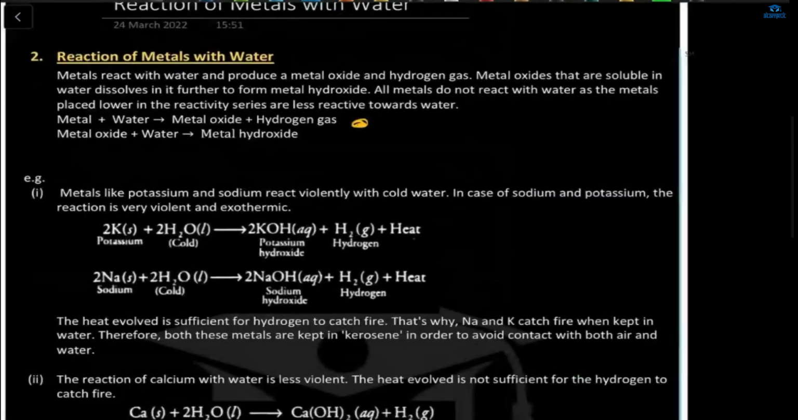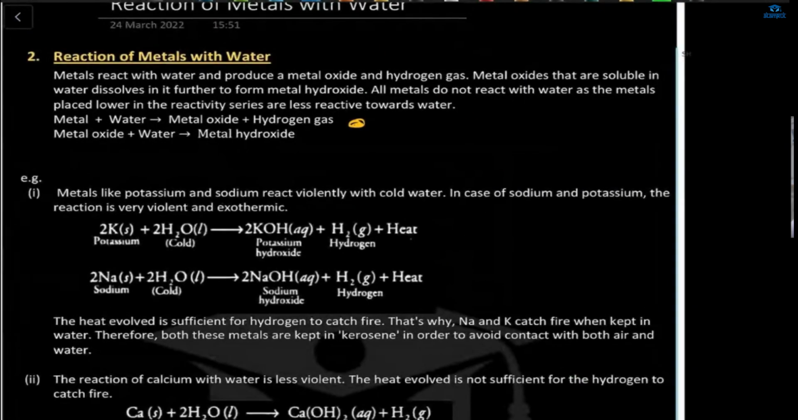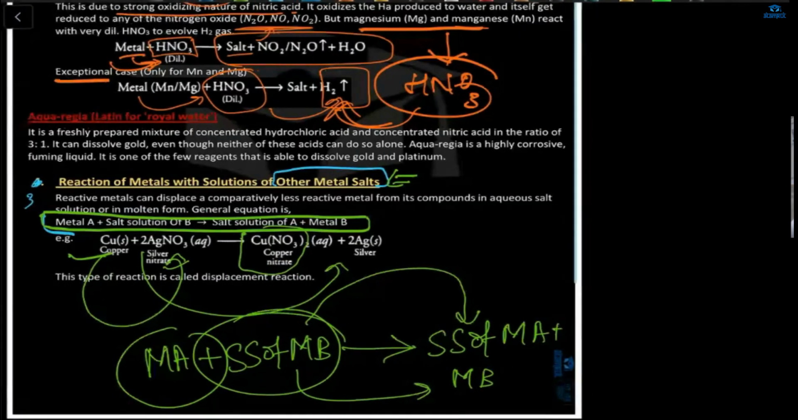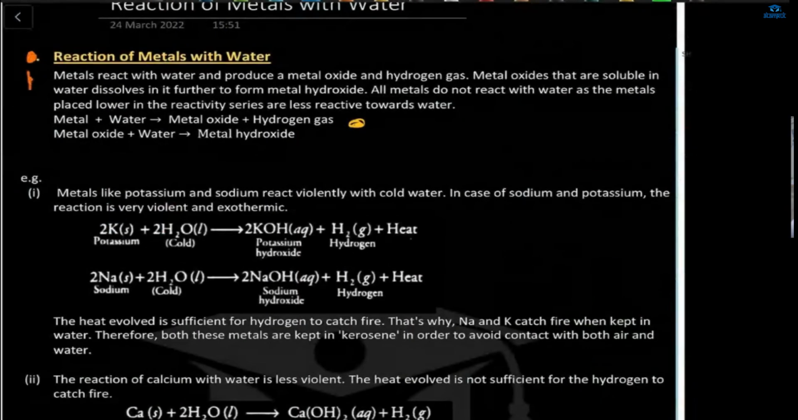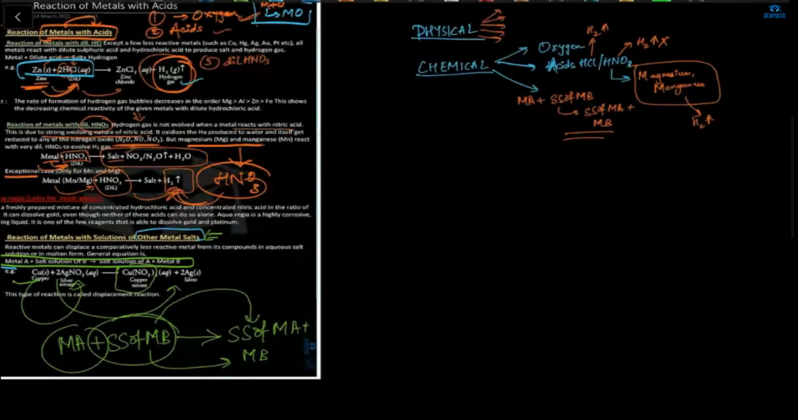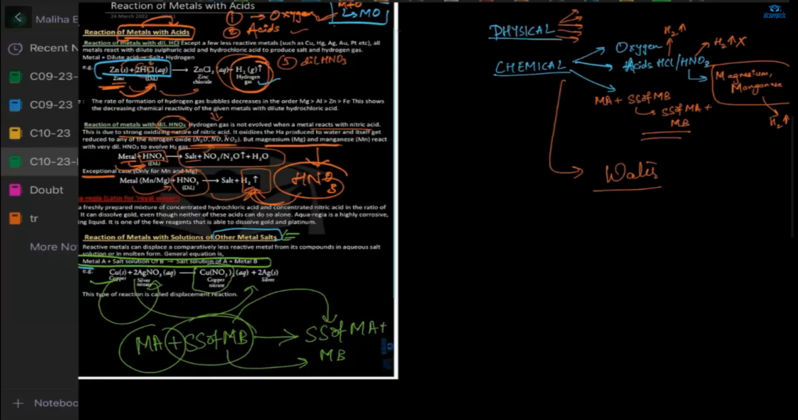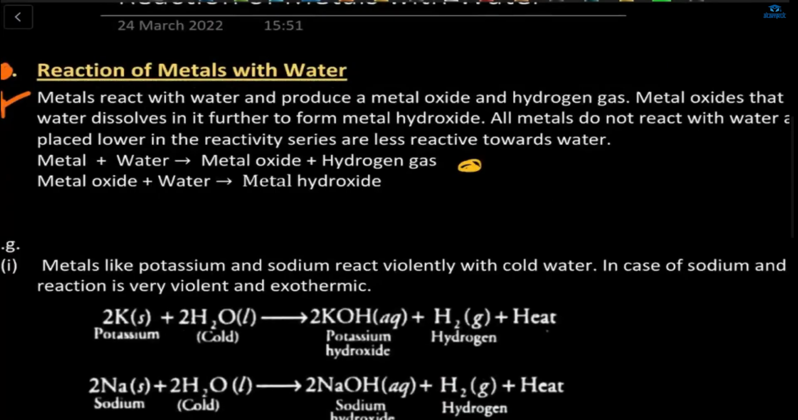Okay. And the last is with water. This is the fourth. Fourth, no? Yes, ma'am. Yeah, fourth one. So fourth is what? Fourth is with water. Now we will see what is this one. A reaction of metals with water.